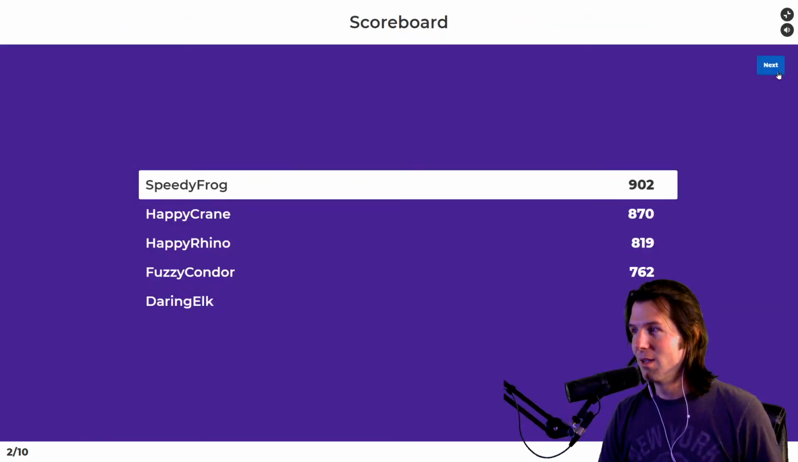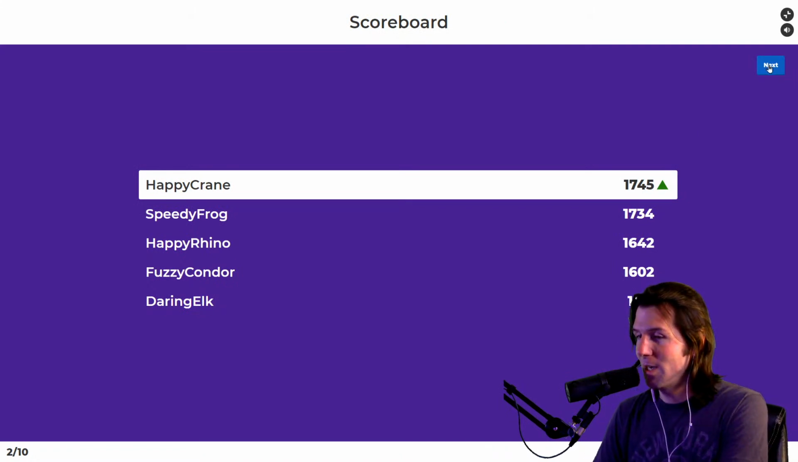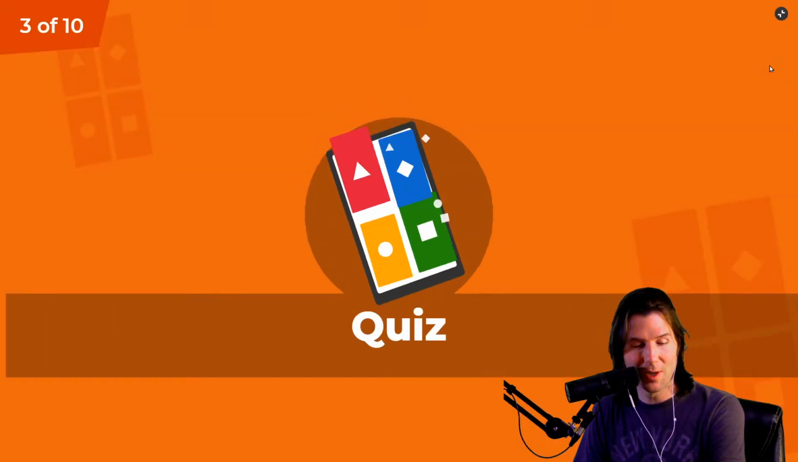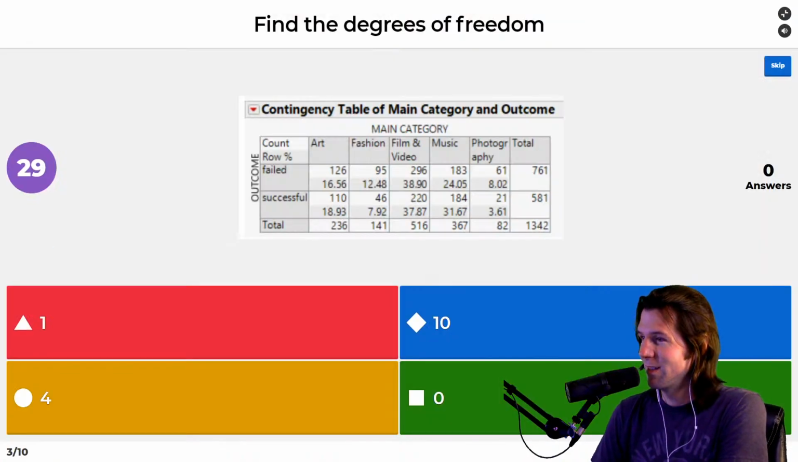Who's in the lead? Happy Crane versus Speedy Frog. Get ready, everyone. Here we go. Next question coming. Find the degrees of freedom. Ooh, this is going to be a quick question. Let's see what that latency is.